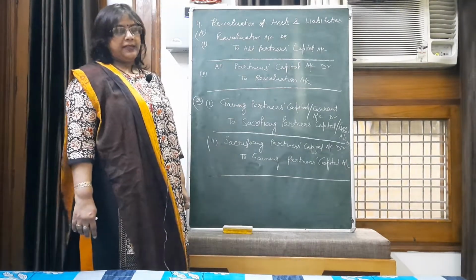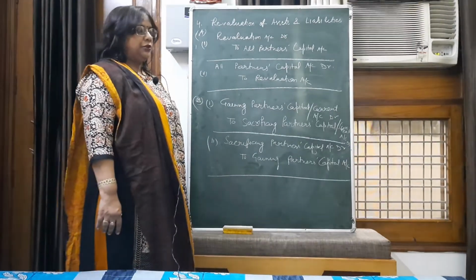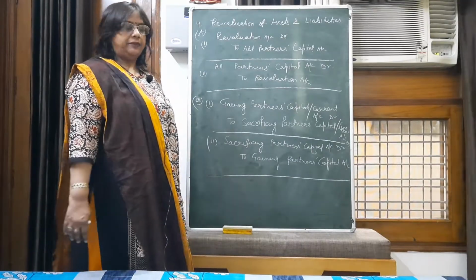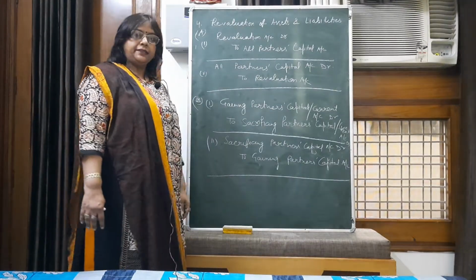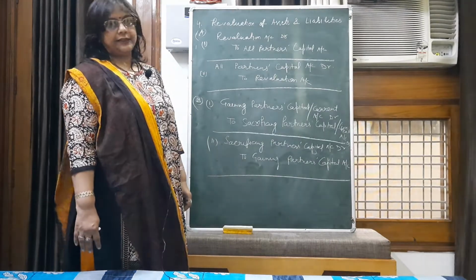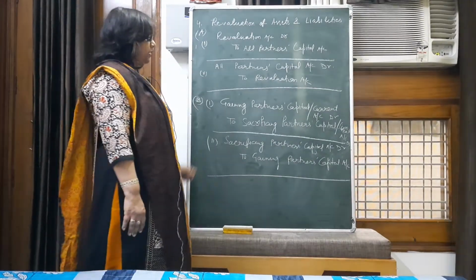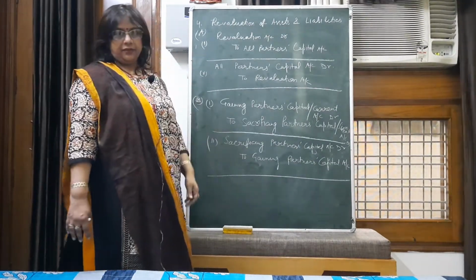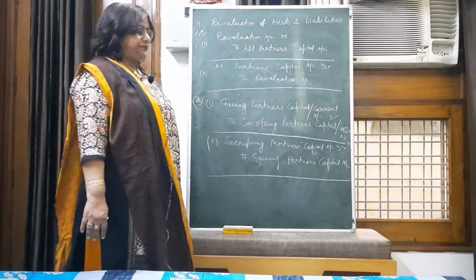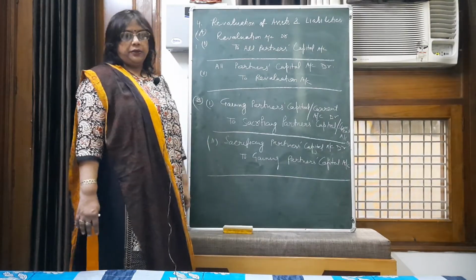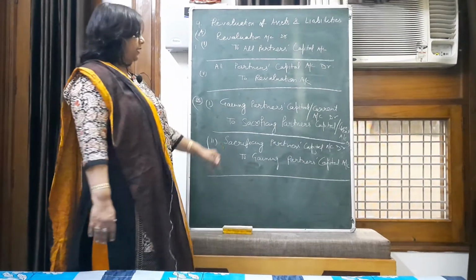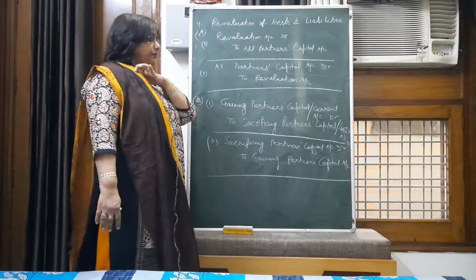If there has been an increase in liability, you show that as a negative item. If there has been a decrease in liability, show it as a positive item. If there has been some unrecorded asset, show it as a positive item. If there has been some unrecorded liability, show it as a negative item.